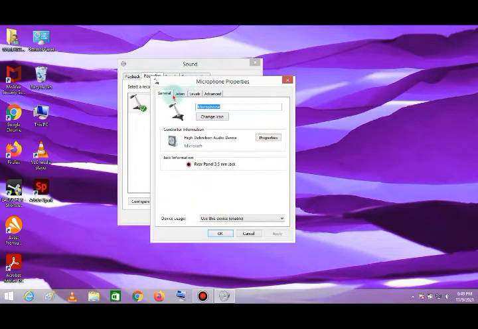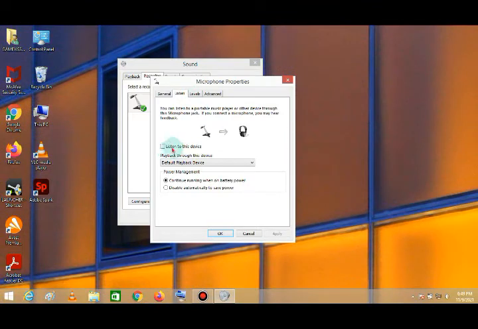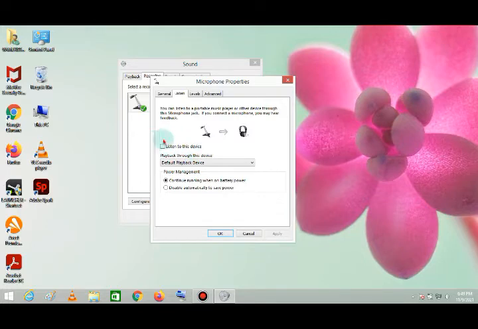Now go on the listen tab and make sure this option is unticked, because if it is ticked, then when you are recording your video or joining a meeting, your voice will come back to your speaker or headphone. This option makes many things work, but for microphone configuration it doesn't, so please make sure this top option is unticked.